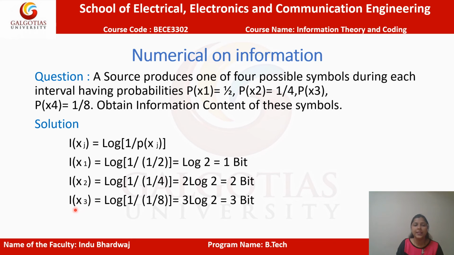Next one is I(x3). I(x3) will be log 1 upon 1 by 8. Because the values of p(x3) and p(x4) are equal, I have calculated only for I(x3). Both values are equal, so the information for both will be the same. So log 1 upon 1 by 8. You will solve it: 2 raised to power 3, and 3 will come in front when you solve the logarithmic function. So 3 log 2 base 2. Log 2 base 2 is again 1. So you will have 3, and the units will be bits.